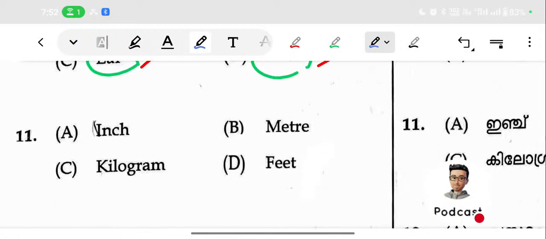Then you find out the relation between these four. There is inch, meter, feet, kilogram. As we know, these are some units, isn't it? So what is the odd one? Can you comment? What is the odd one?